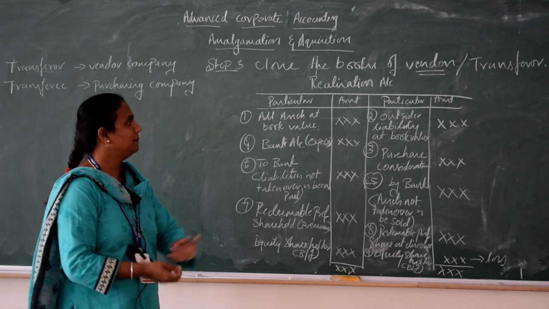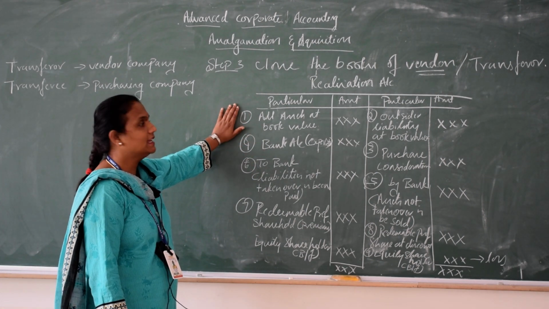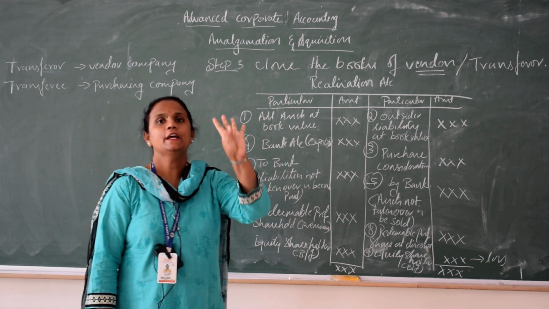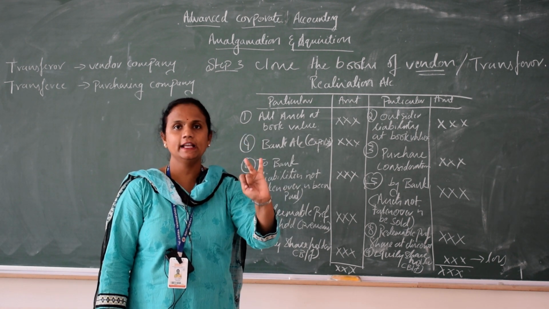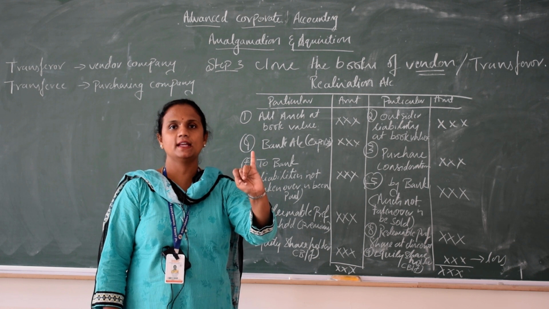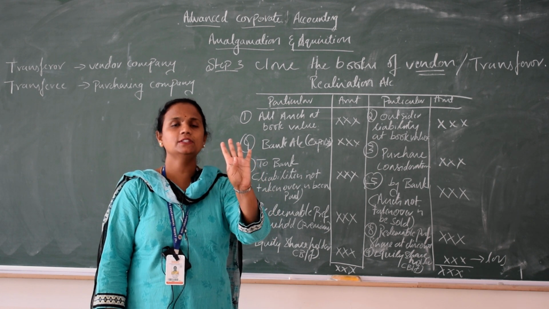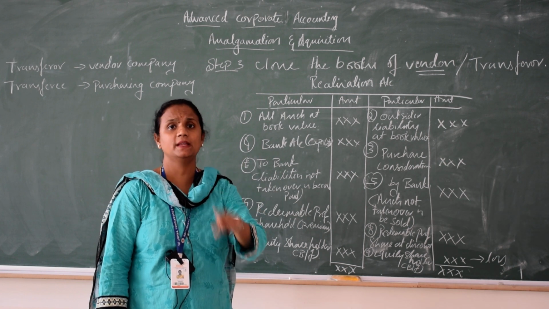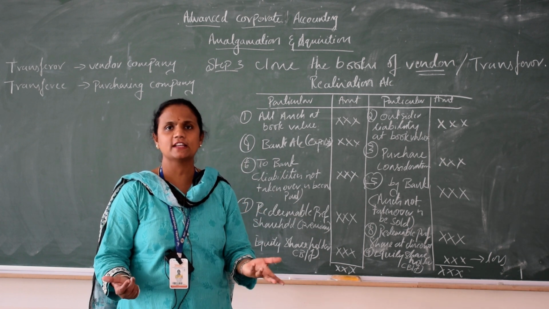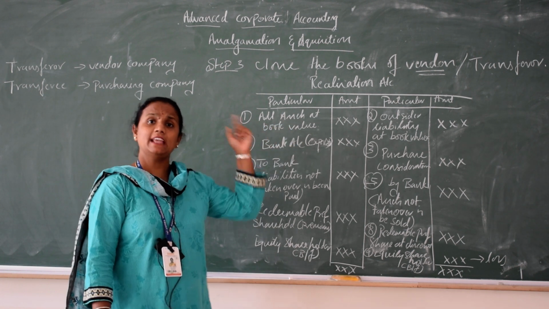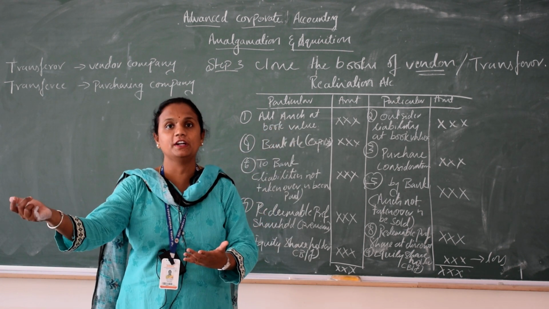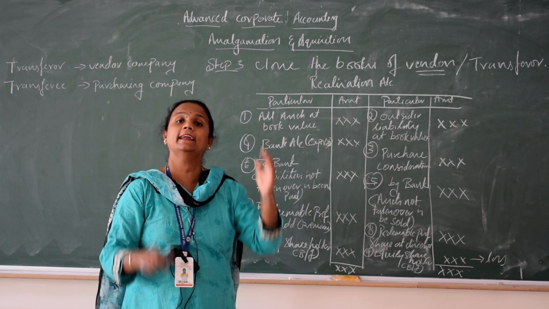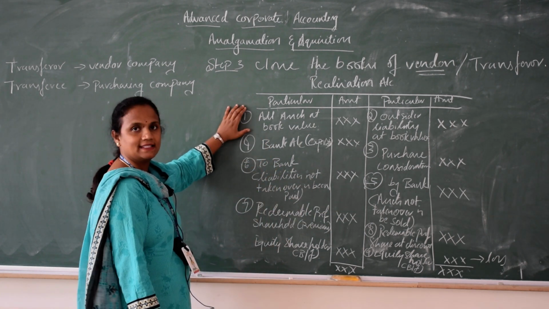So once again I am telling you, you have to consider all assets at book value except the 4 assets. Which are the 4 assets? Preliminary expenses, underwriting commission, discount on issue of share and debenture, and P&L. These 4 items will still be there on your balance sheet. If in the adjustment they say we are not taking your cash, then don't take cash. If in the same adjustment they say I am not taking your furniture, then take it. If they say I don't take your building, then take it. So those assets at book value.